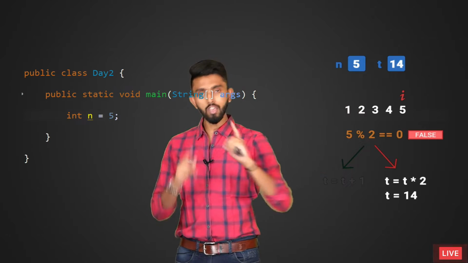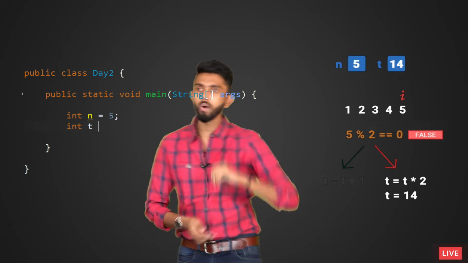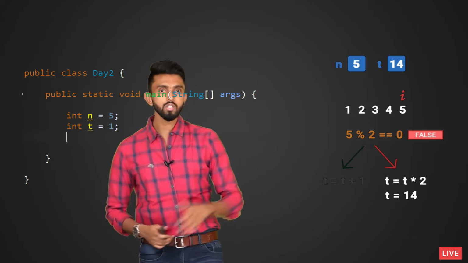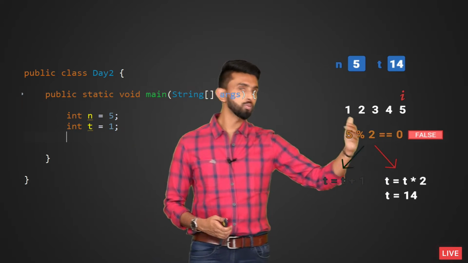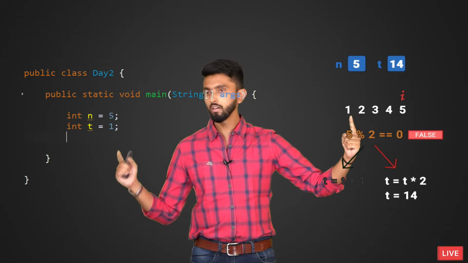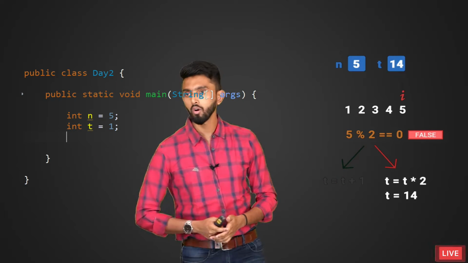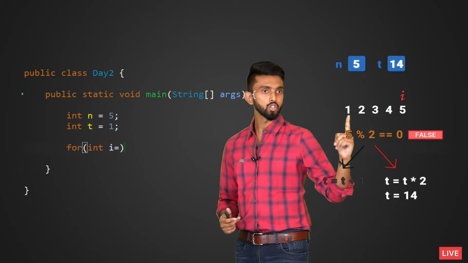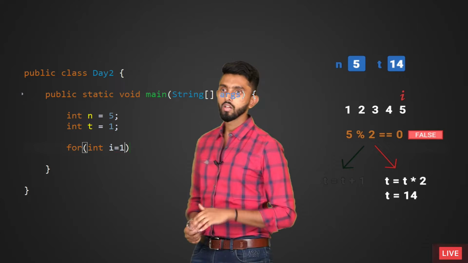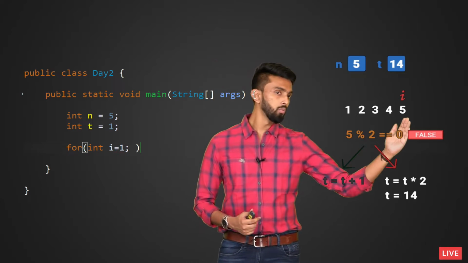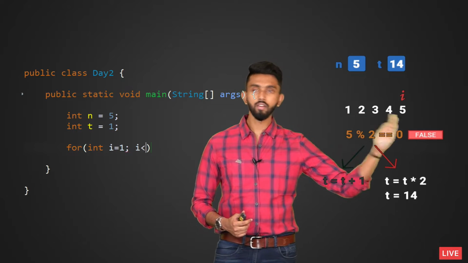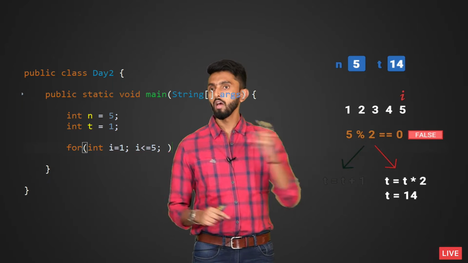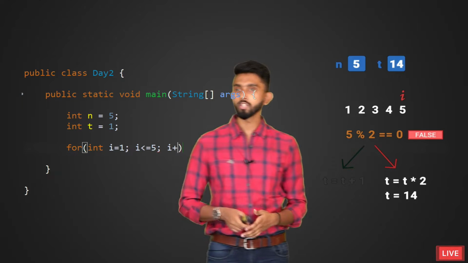Next, int t, initially you know the sapling's height is 1. Beautiful. Now I must create a for loop which moves from 1 till 5. So I'll write for int i equal to 1. Next, I should move as long as it is less than or equal to 5, so i less than equal to 5. Less than equal to, because equal to also should be there. One by one i's value should increment, so i plus plus.